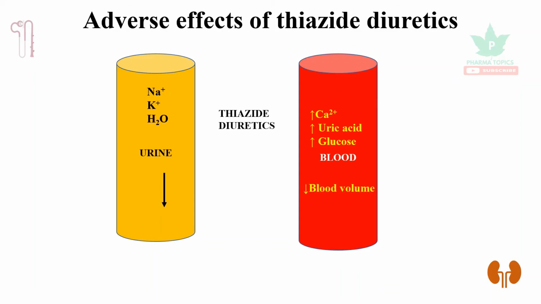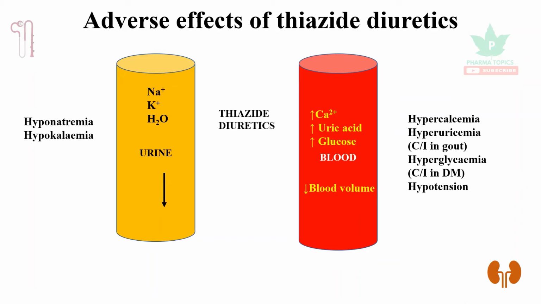So the blood volume decreases. So hyponatremia, hypokalemia, hypercalcemia, and hyperuricemia occur, so they are contraindicated in gout. Hyperglycemia occurs, so they are contraindicated in diabetes mellitus. When the volume of blood reduces, it may lead to hypotension.